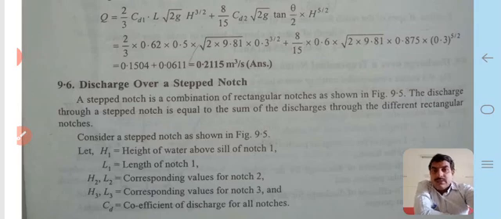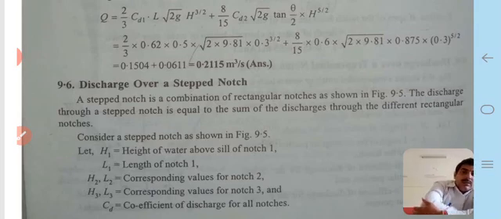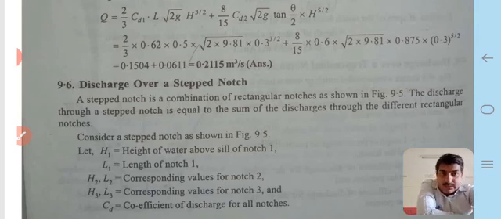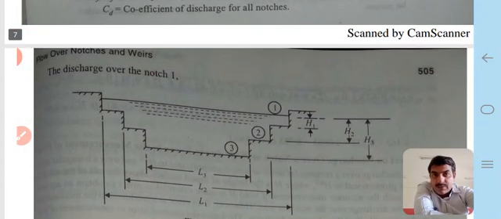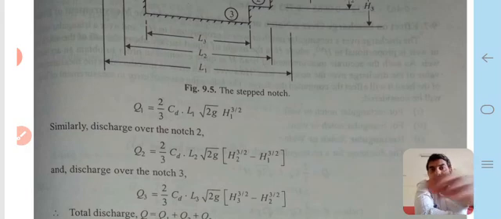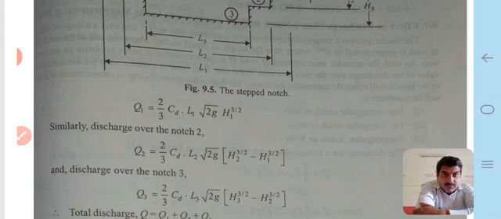Consider a stepped notch as shown in figure, let H1 is equal to height of water above sill of notch 1, L1 is equal to length of the notch 1, H2 and L2 corresponding values for notch 2, H3 and L3 corresponding values for notch 3, and CD is equal to coefficient of discharge for all notches. The discharge over the notch 1, Q1 is equal to 2 by 3 CD L1 under root 2g H1 to the power 3 by 2.